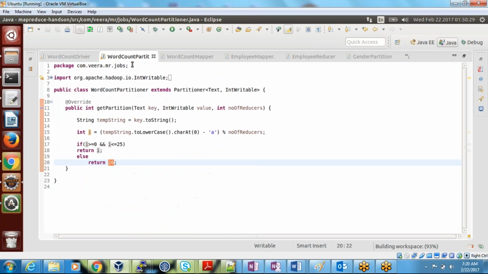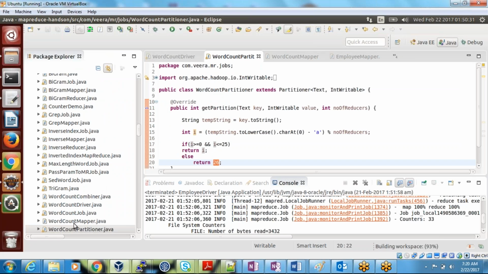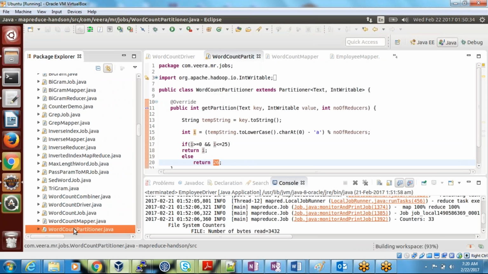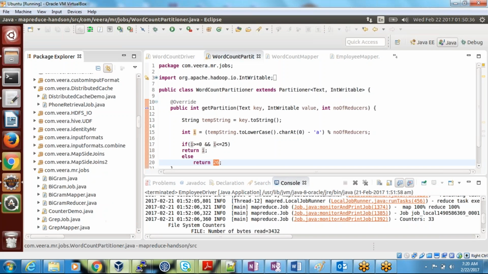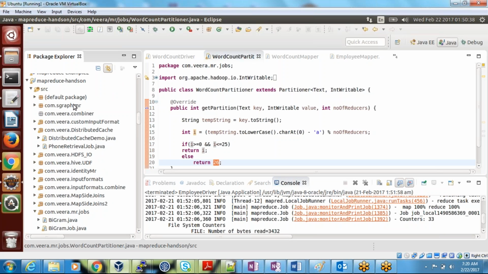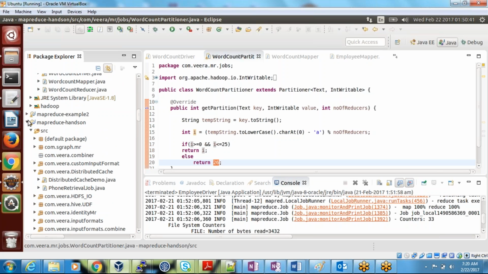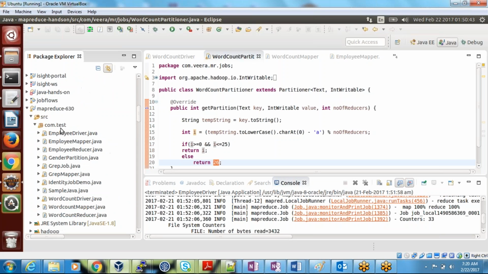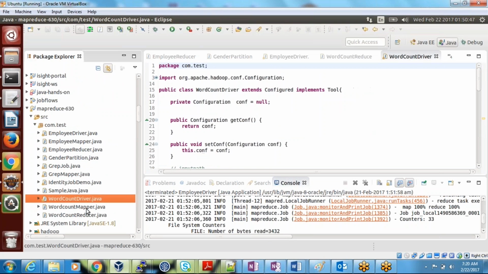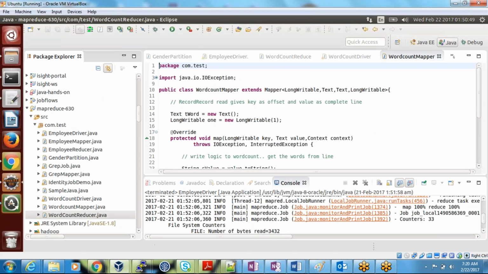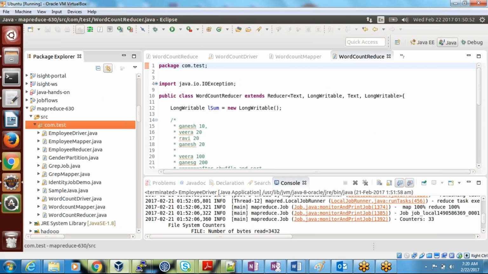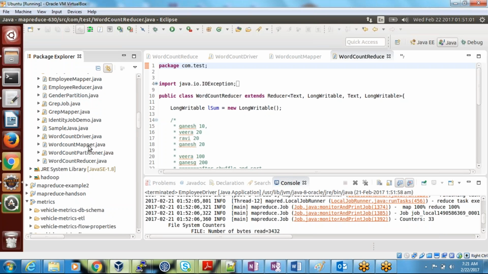Okay, we have already written this code separately, so let me take that. This is our 630 project, right? I already have a word count driver, a mapper and a reducer here, and I'm going to put the partitioner here as well. I don't want to confuse you by showing so many files, which is why I have separated them here.